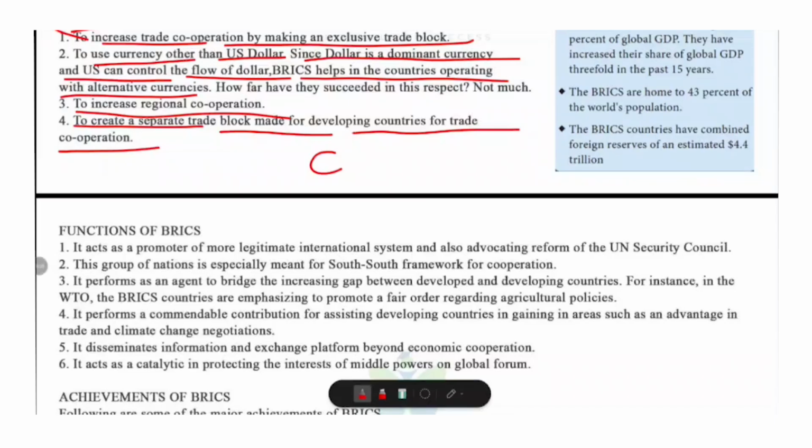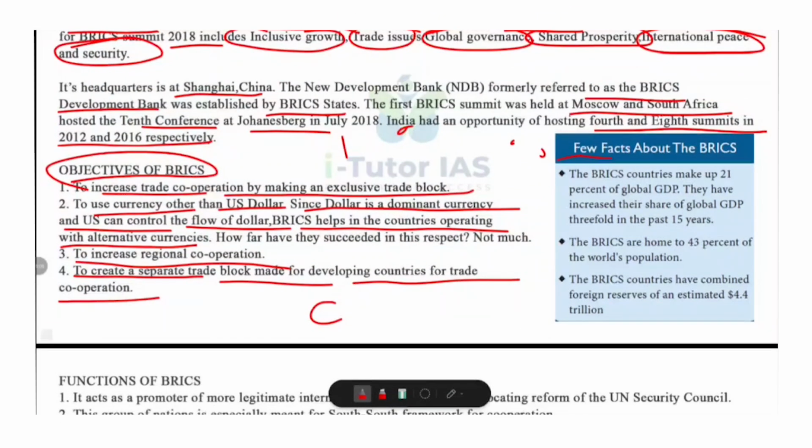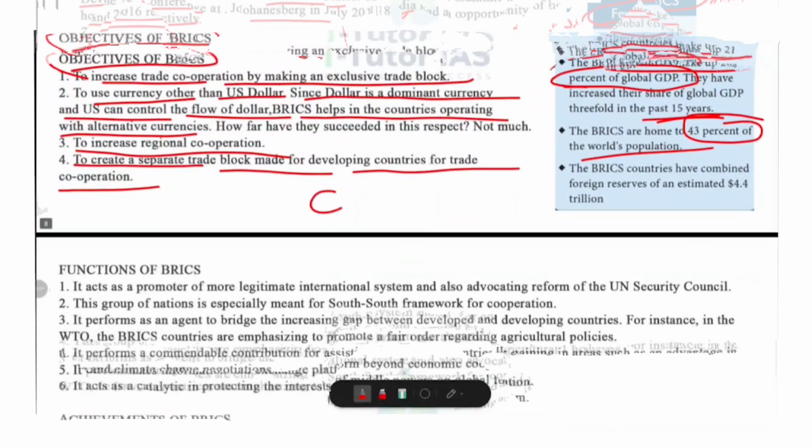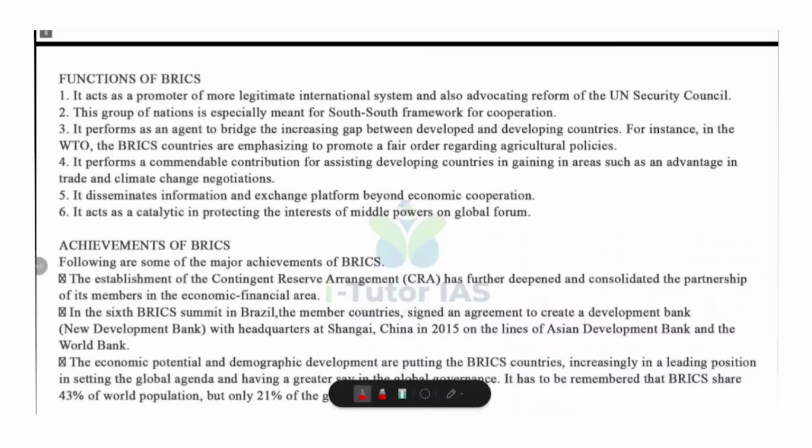Now let's look at the functions of BRICS. Before that, please look at these few facts about the BRICS. The BRICS countries make up 21% of global trade. And they have increased their share of global GDP threefold in the past 15 years. And the BRICS are home to 43% of world population. The BRICS countries have combined foreign reserves of an estimated $4.4 trillion. Okay, now functions of BRICS.